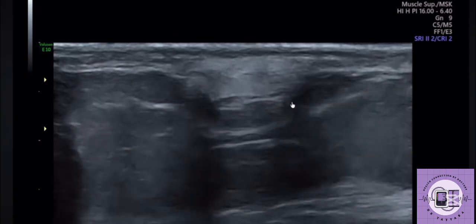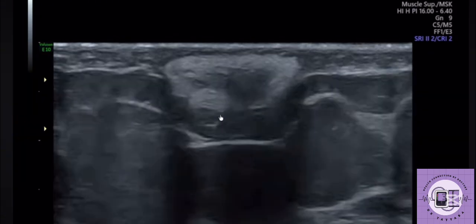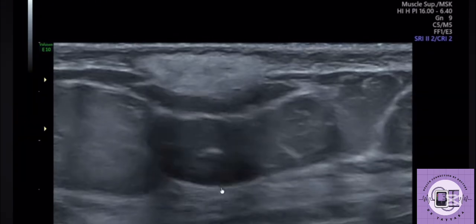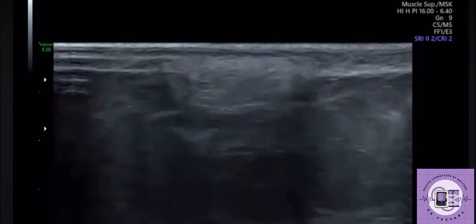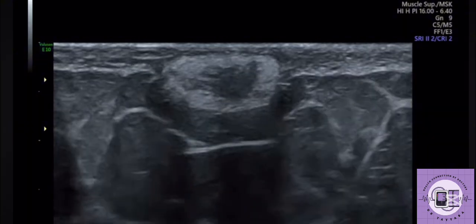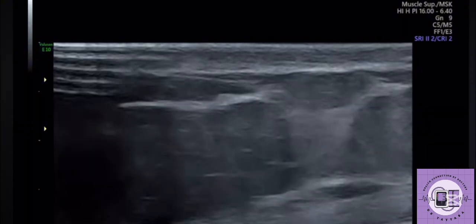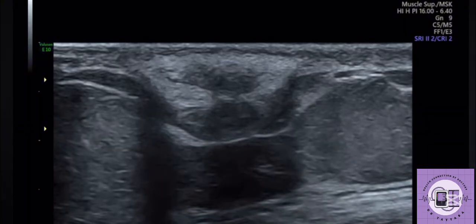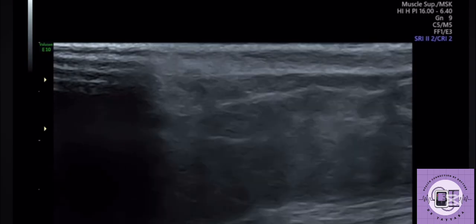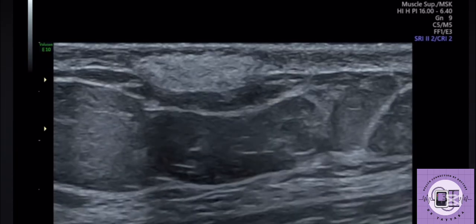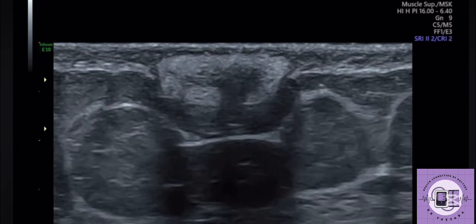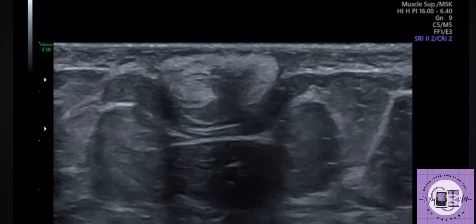Unfortunately, I forgot to save the color Doppler pictures. I just found this out when I tried to make this video. I can assure you that on color Doppler there was no apparent vascularity here. So whenever you see this type of lesion with a peripheral thick hyperechoic margin and central hypoechogenicity, commonly with a history of trauma, then it's supposed to be a case of fat necrosis.